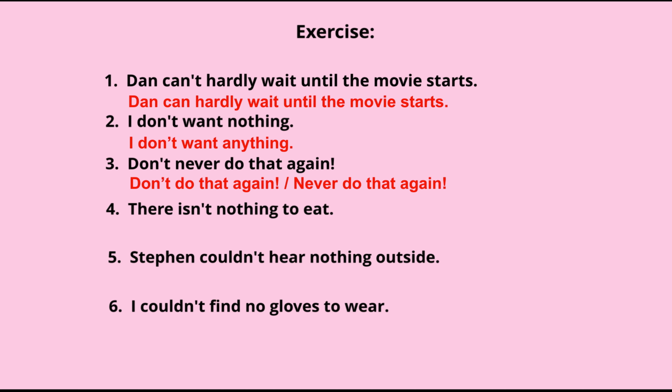The next one is there isn't nothing to eat. That means there is something to eat. But that is not what you wanted to say. So what are the two negative words in this sentence? Isn't and nothing. So what do we need to do? We can take away the negative part in the contraction and then read. Right? When you take away the negative part of the contraction, you will be left with only is, because you're taking away the NT. There is nothing to eat. Right? Which is rule 2.